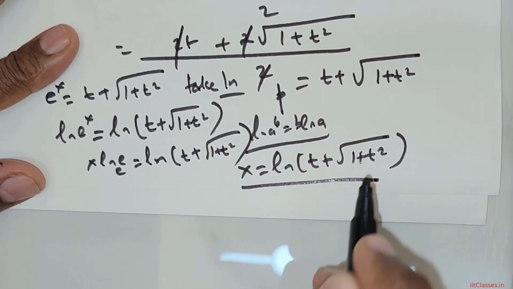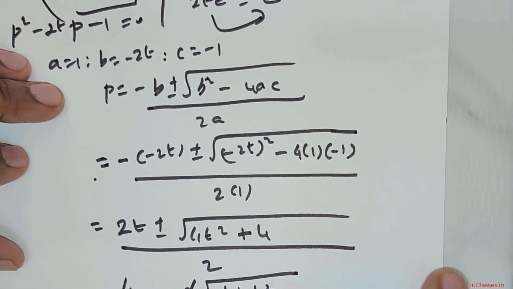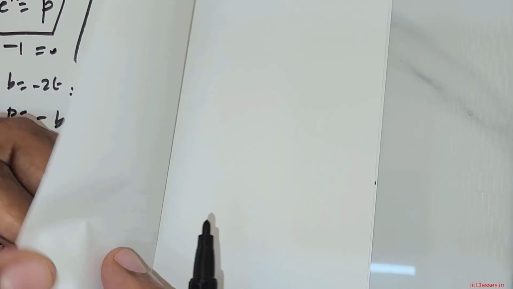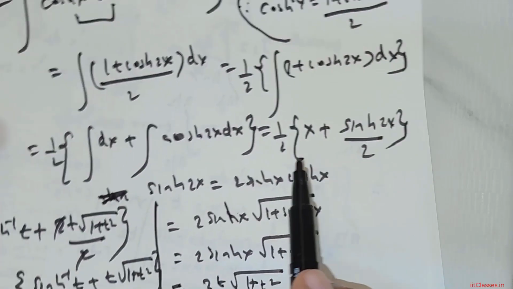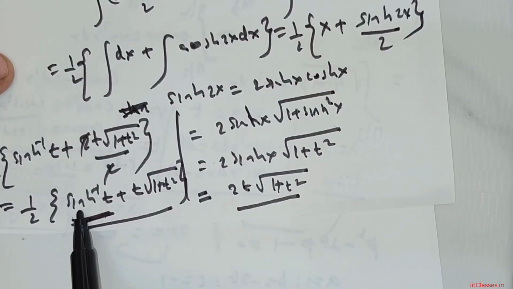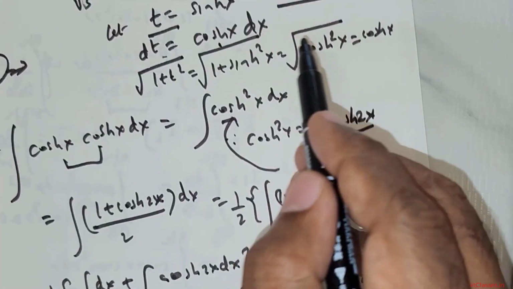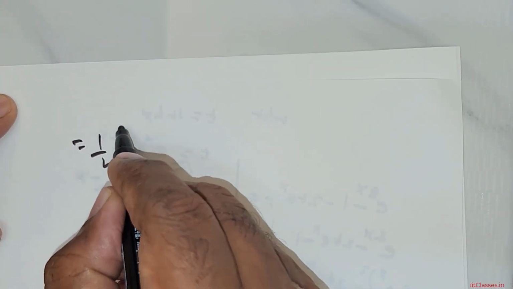So in place of x, I will be substituting this value. So that's exactly what I'm going to do. So ln of t plus root of 1 plus t squared. So this is what the solution is, part of the solution. But what is sin inverse of t? Sin inverse of t is nothing but x. So therefore, the solution is equal to 1 over 2 times ln of, so what did we get?